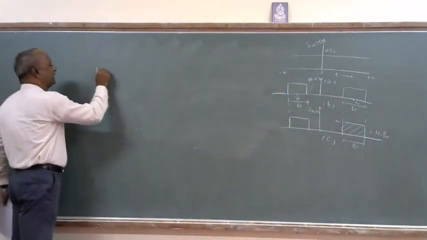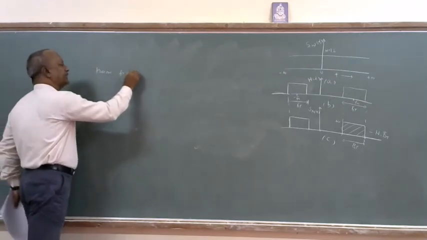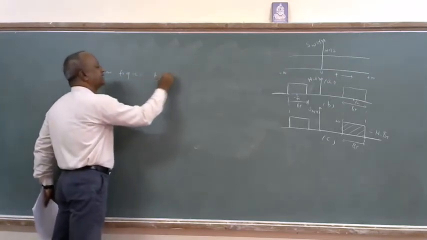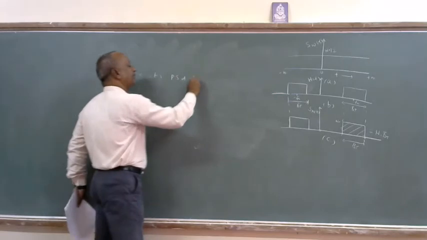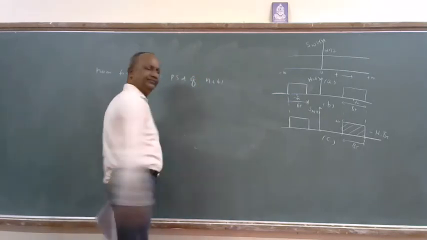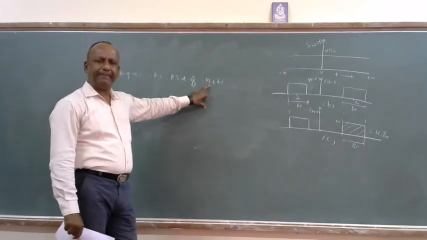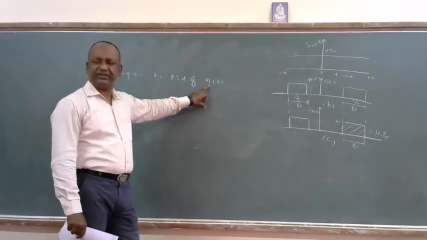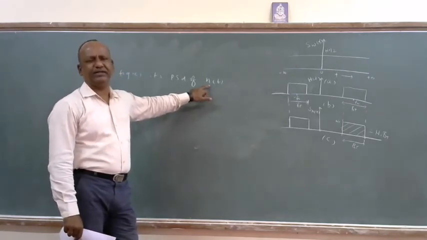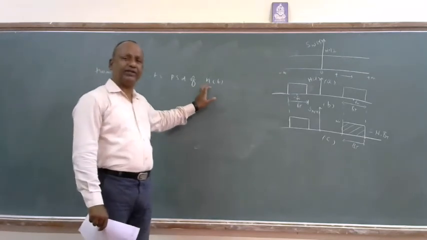From figure C, it is the PSD of N of t. Once I know the PSD of N of t, is it possible to find the PSD of NQ of t or not? Because NQ of t is a quadrature component of this.